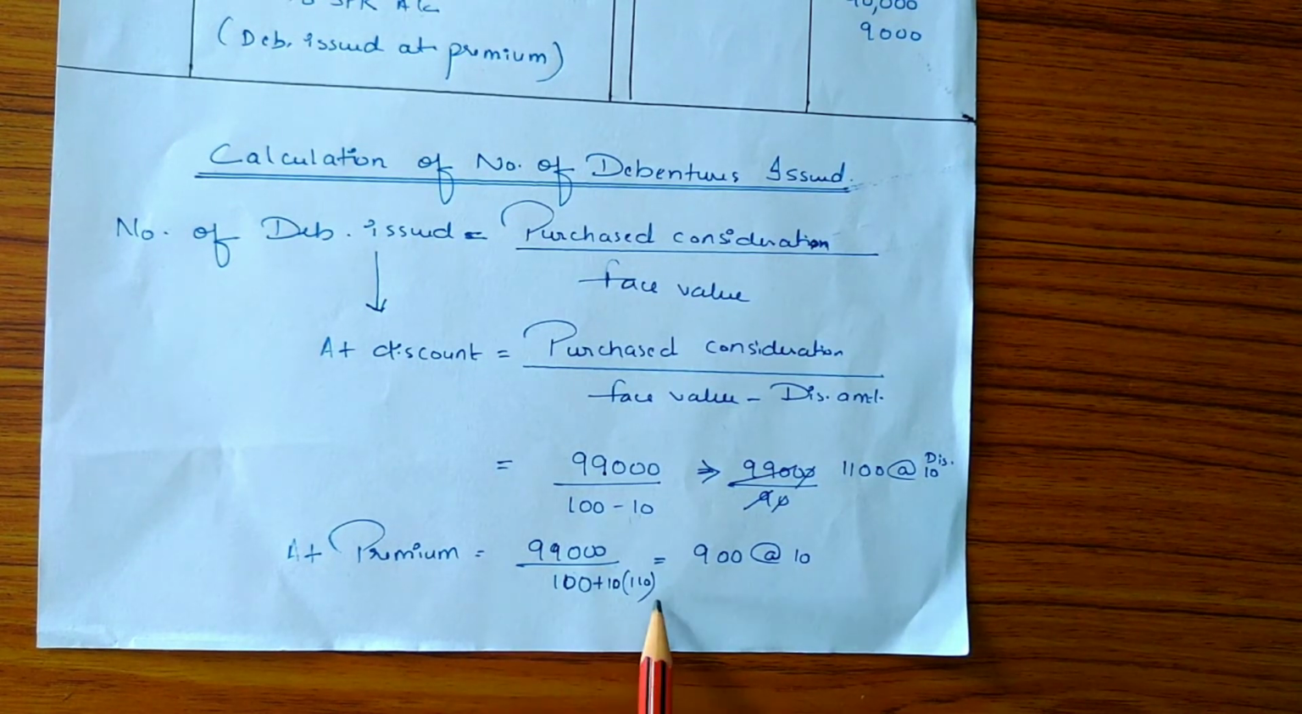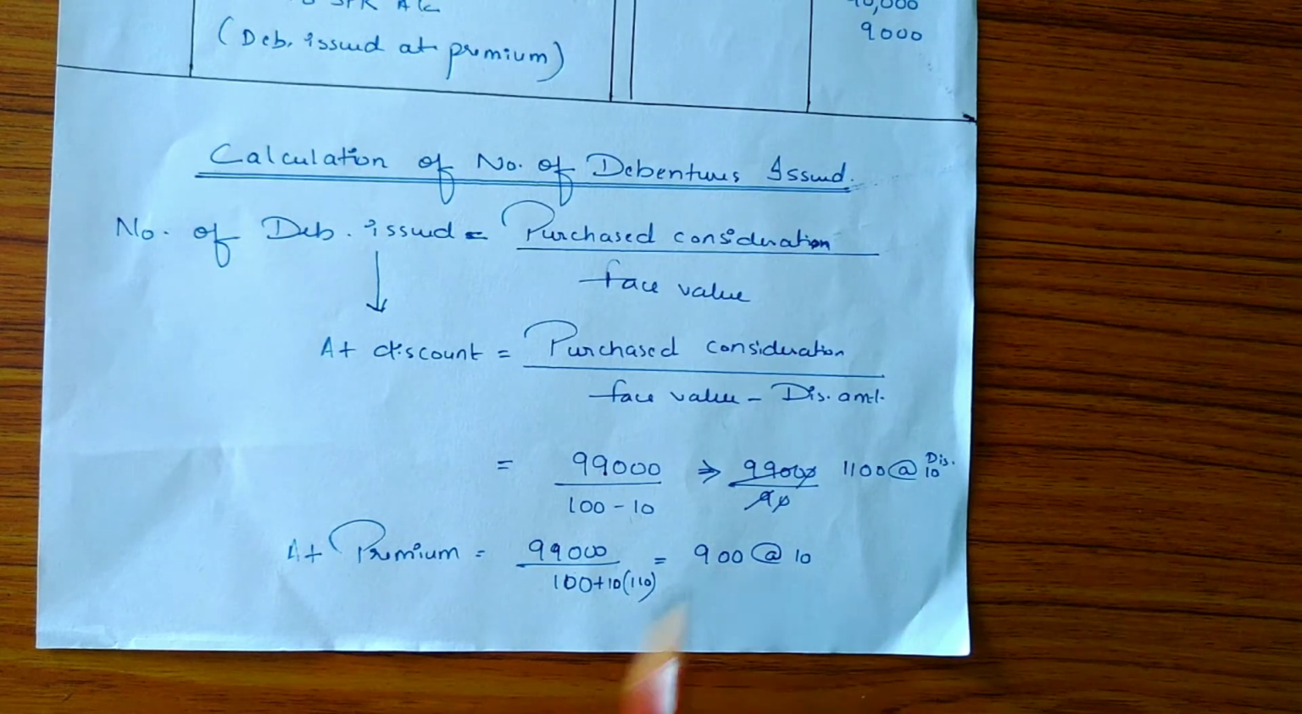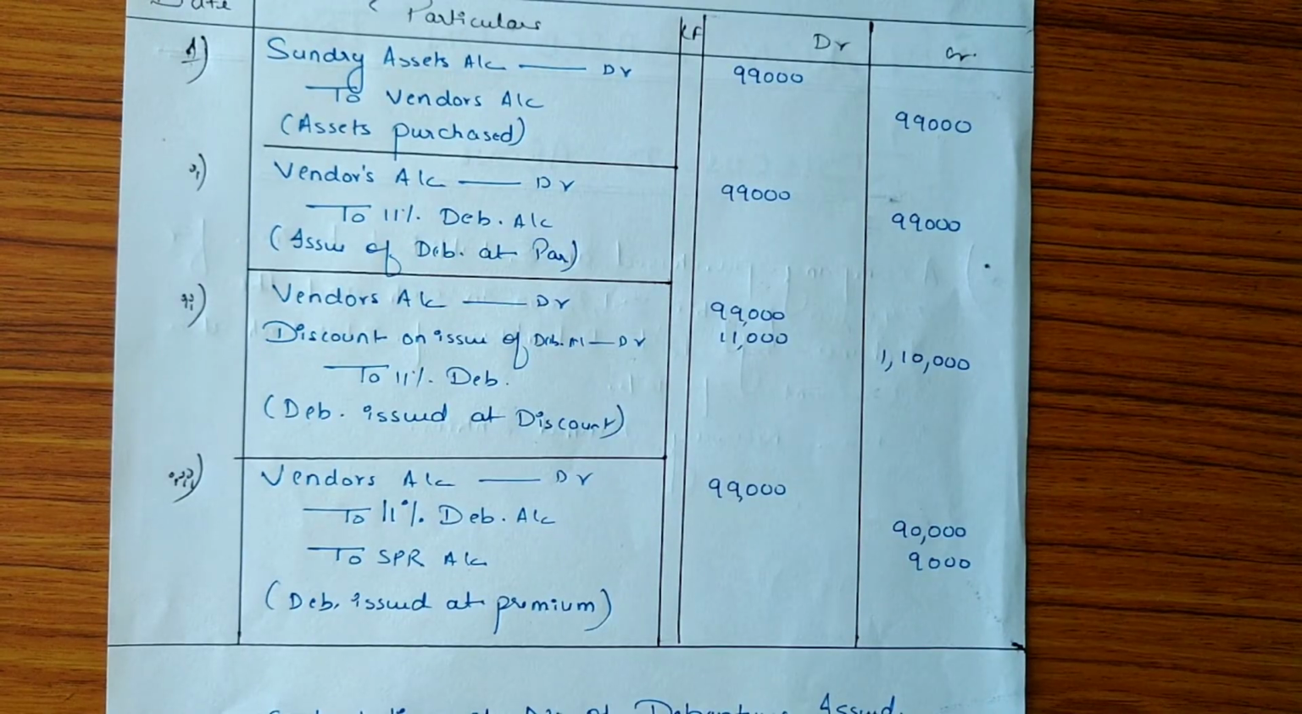The 99,000 divided by 110 is 900. So 900 is the number of debentures issued and the premium amount is 10. So 900 into 10 is 9,000. So here securities premium reserve account will be credited with the amount 9,000 and 11% debentures account will be credited with the remaining 90,000.